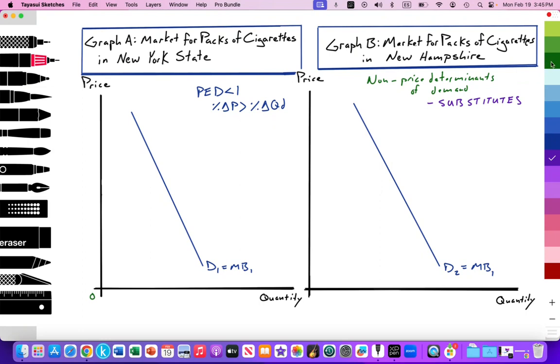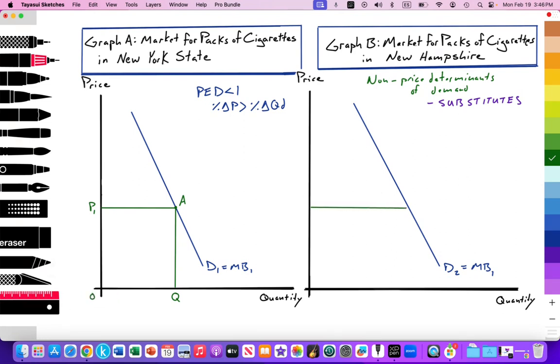So we're going to start off with a particular price for cigarettes. And let's say this will be a simple way to illustrate the substitute model causing a change. We'll label this P1 and Q1. This is point A. And then we'll have a price set over here. I'll label this P3, and you'll see why in a second. And this will be Q3, and I'll label this point C, and you'll see why.